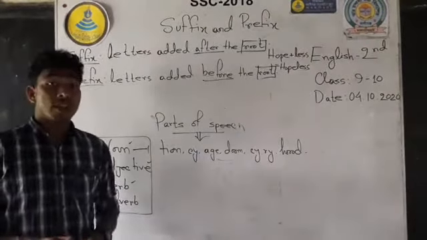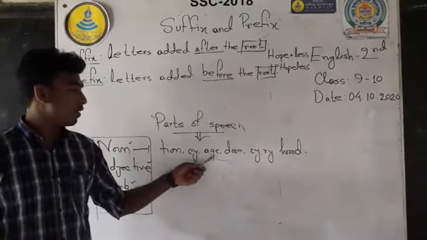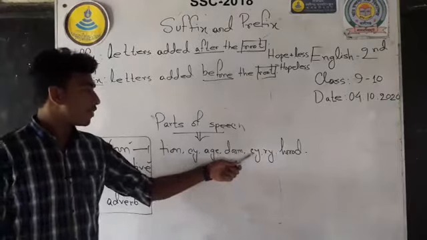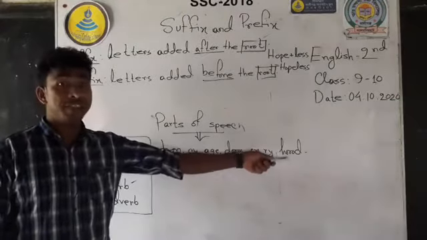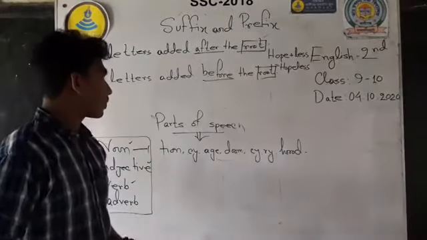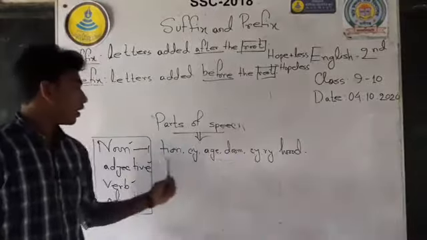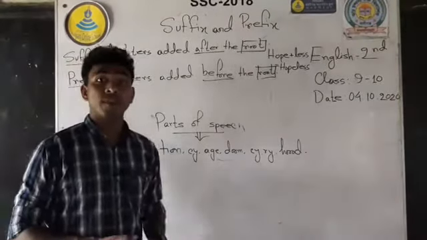Here, I write some letters: sion, cy, ize, dom, ry, ship, and so on. If after the root you get these letters, this word is absolutely a noun.